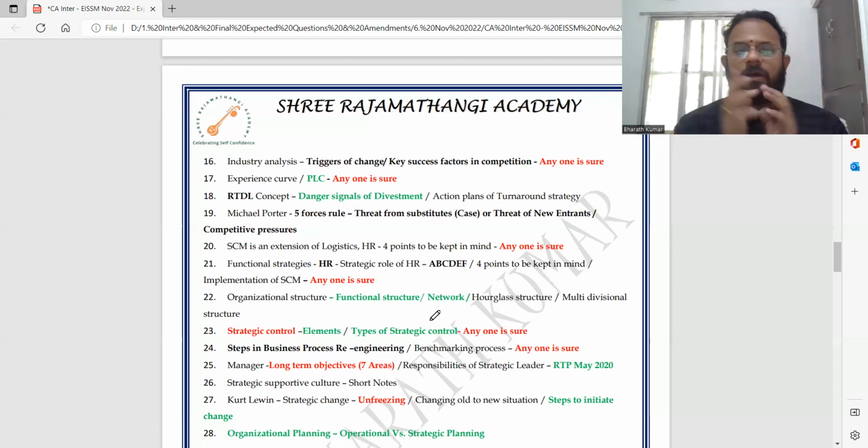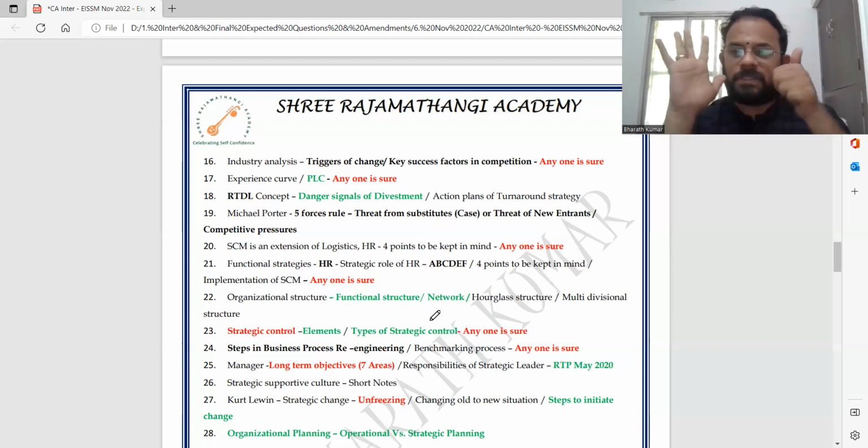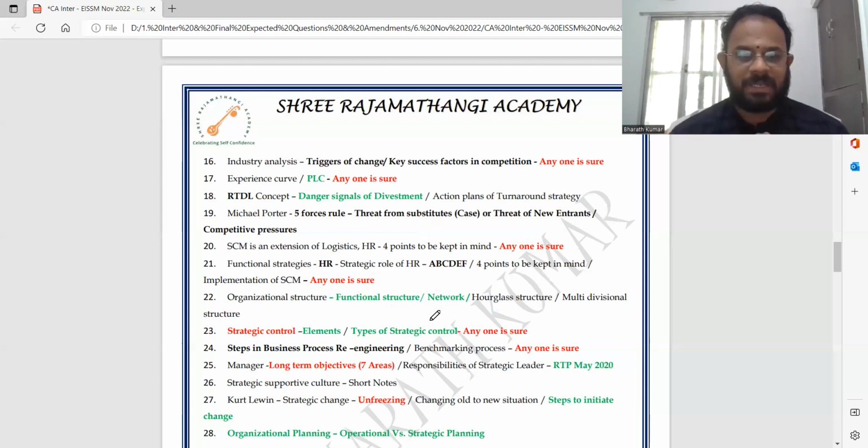Organizational structure, there are 8 types: functional, network, hourglass, multidivisional. In that, functional and network are major, so you will have to cover them. Strategic control, 4 types are there. In that, any one can be asked in the exam, or they can ask you to explain all 4 in brief. We call it special IPS. Steps in BP are 5 steps. Benchmarking process has 6 steps, so you can easily cover it up.